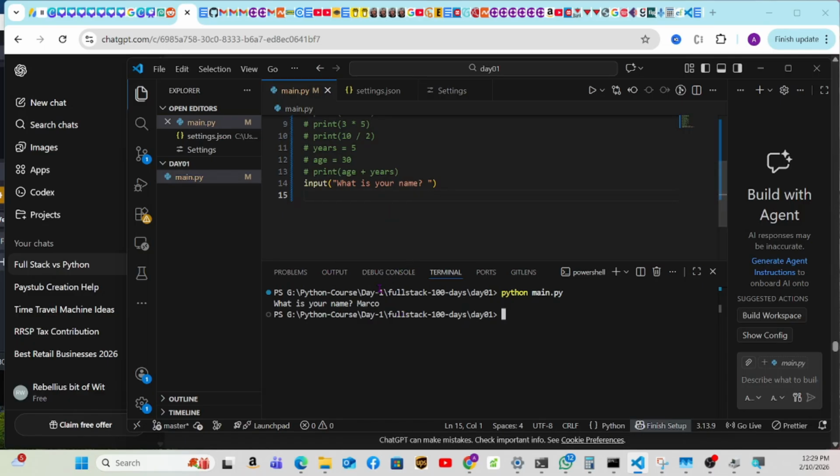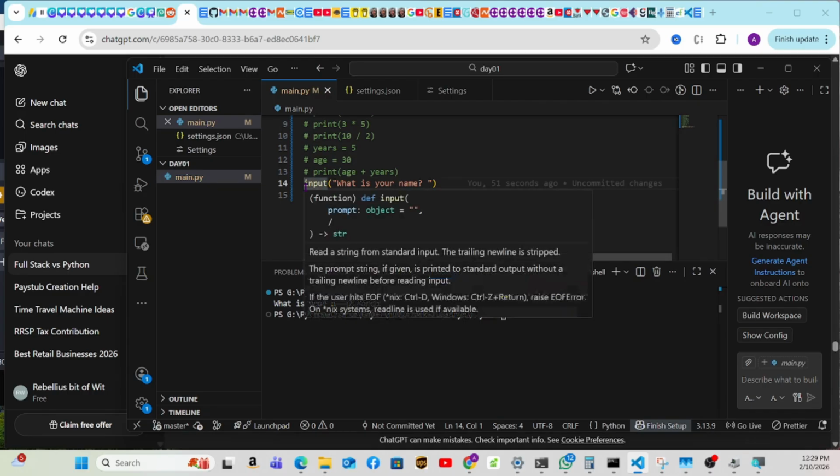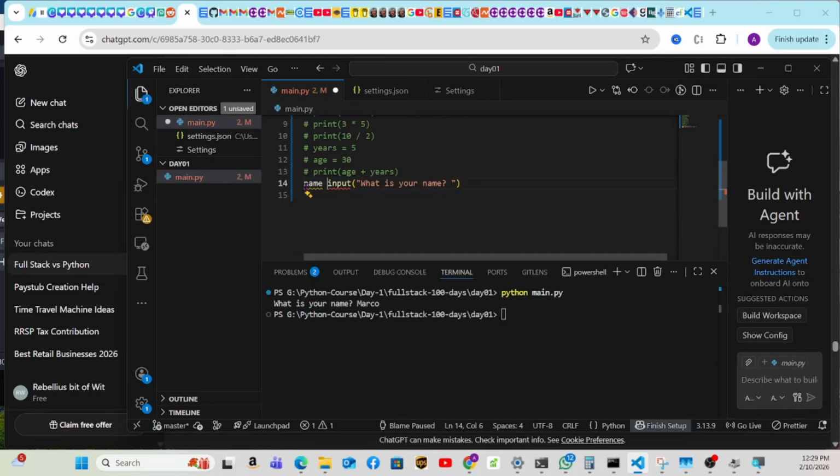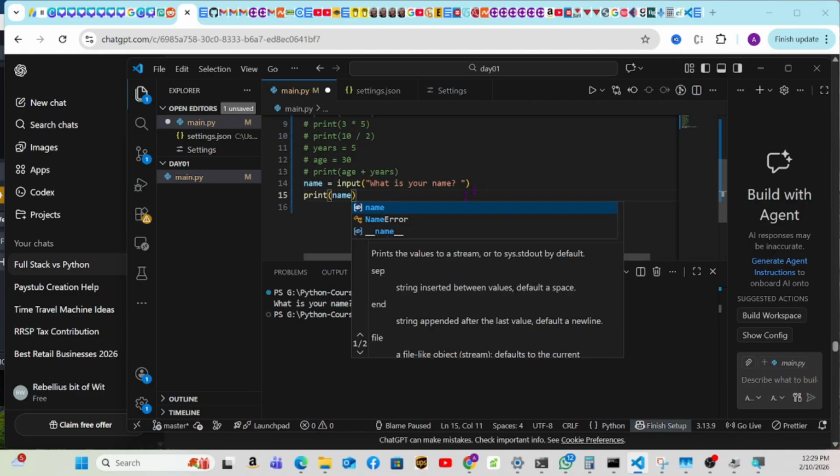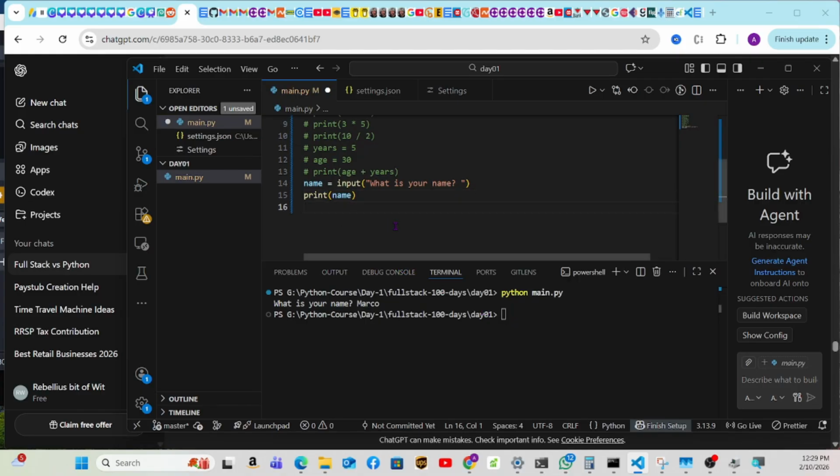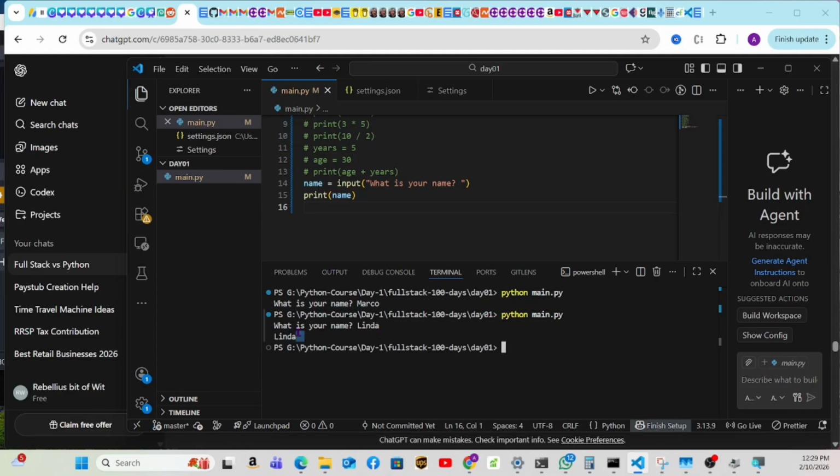But now it's not doing anything with this. It's just asking you the name, but nothing is happening because we did not put it into a variable. If we put it into a variable, we give the variable a name, and whatever you input will be stored in this memory box, name. And then if we say print the name, now it will print my name. You can use any name here. So let's run it. What is your name? Let's say Linda. And now it prints Linda over here.